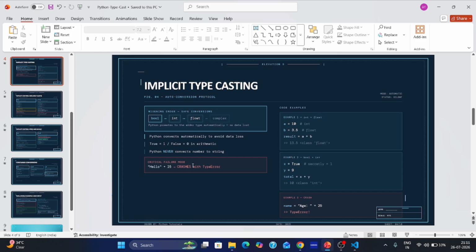That is world. When we write hello, your name, hello Ayush, it will print. But when you try to write 25 integer, it will crash. Int plus float.